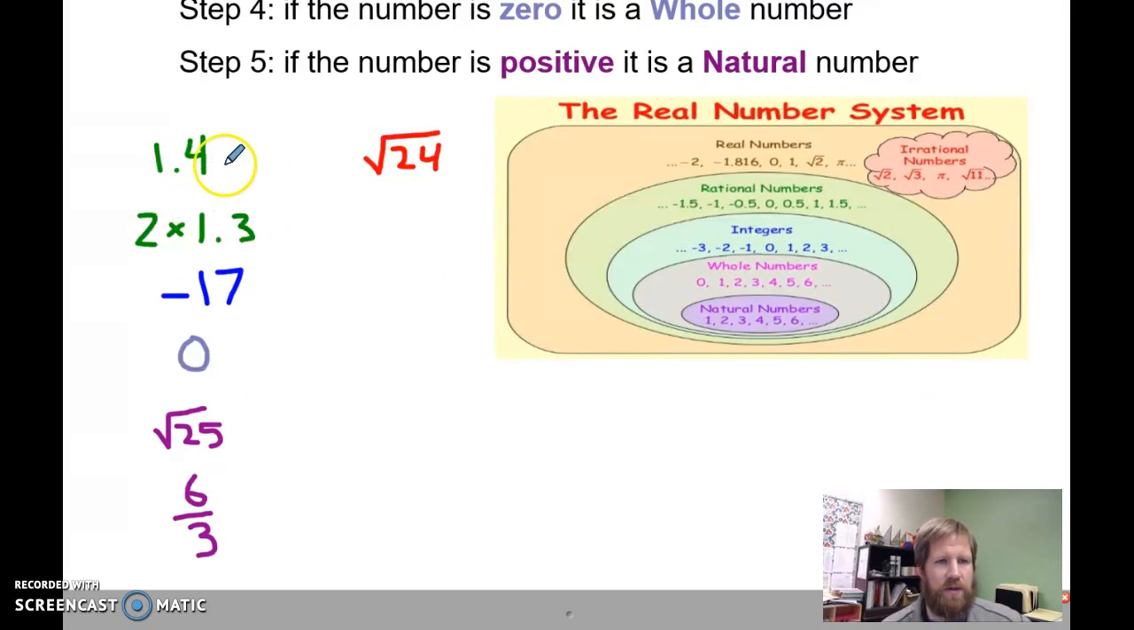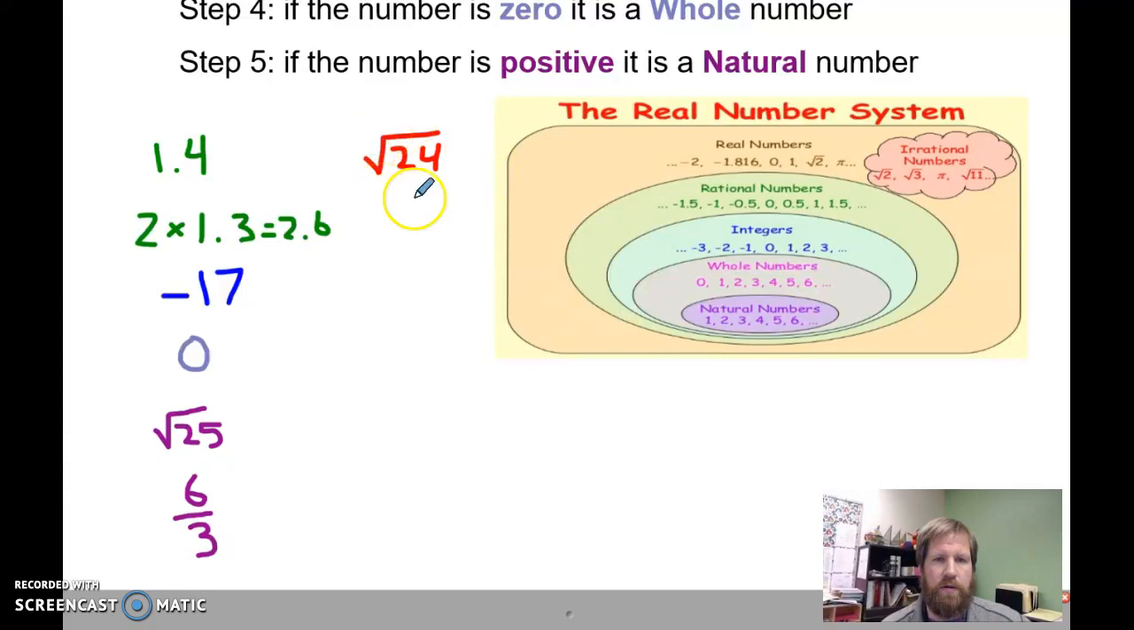1.4, well, that has a decimal that ends. 2 times 1.3, well, this needs to be simplified. 2 times 1.3 is going to be 2.6, which has a decimal. The decimal ends, so it's going to be a rational number.